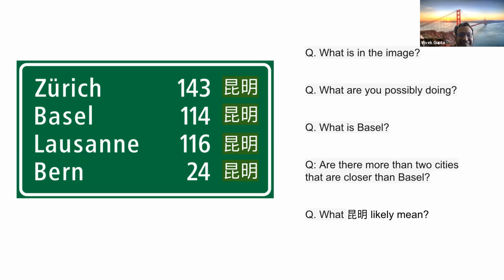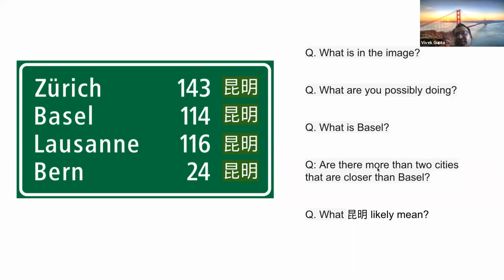Although we agree that in the audience, many of us don't know the languages. So for example, for the last question, what this likely means, we don't know, maybe it's miles or kilometers, but we have narrowed down our search to a very limited set. We also know this is a signage, and possibly we are driving or using navigation somewhere.